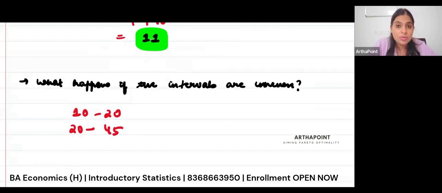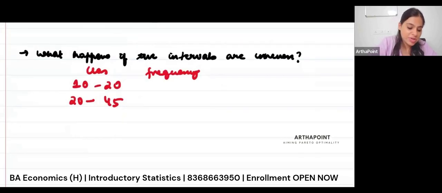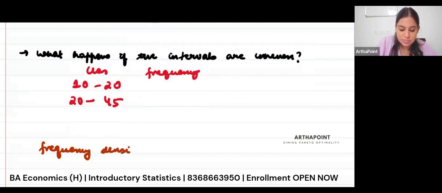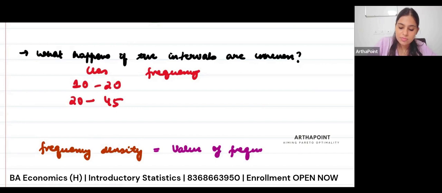Against each class size I have some frequency. So if I want to work with this data set, I can go ahead and find something which is called frequency density. And this can be defined as value of frequency upon the width of the class.